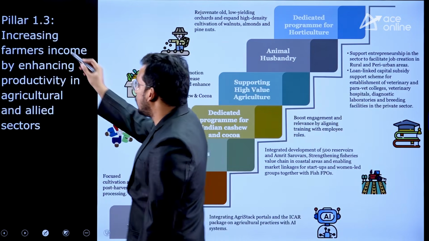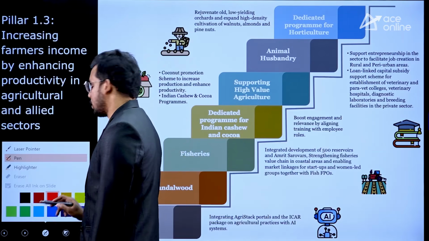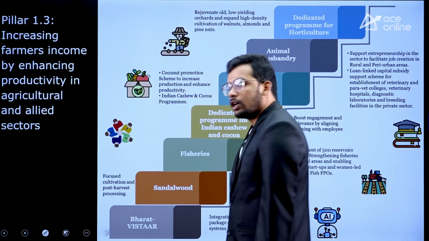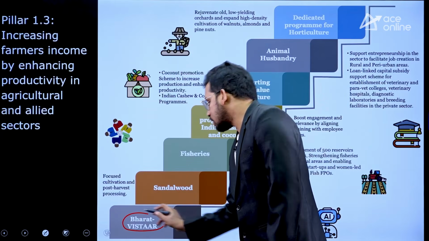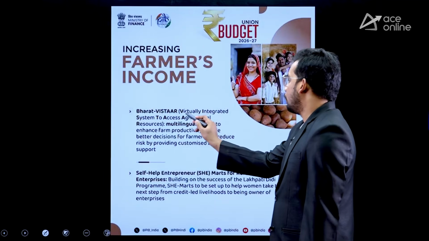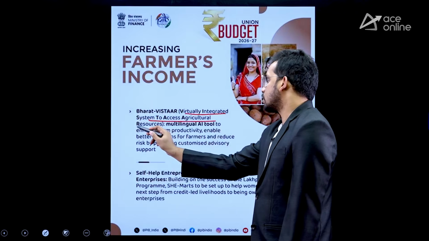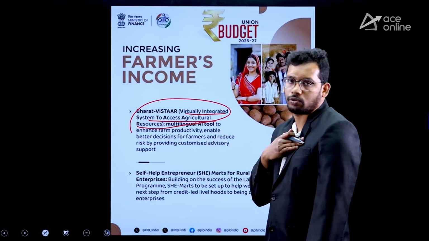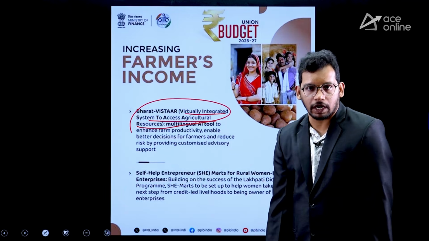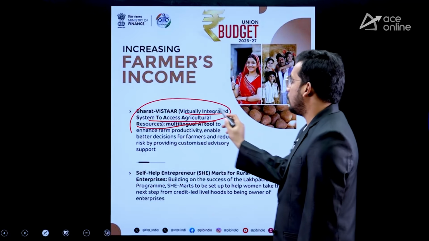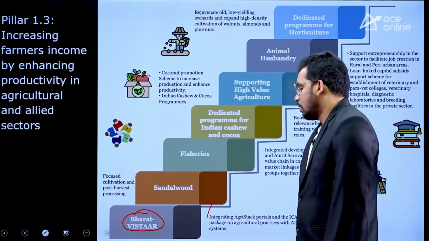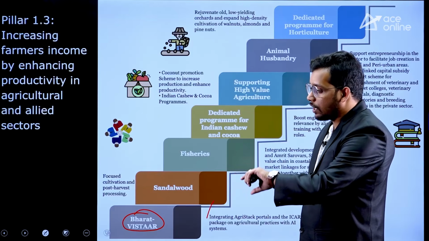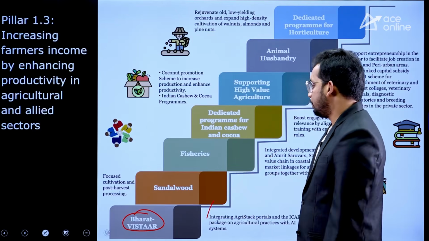Pillar 1.3 is related to agriculture, farmers, right? So what has government brought for farmers? Let's see this. Bharat Vistar, the full form is Virtually Integrated System to Access All Agriculture Resources. So whatever agriculture inputs are required for farmers will be available through a single integrated platform, Bharat Vistar. Everything related to agriculture, they are going to get from here.